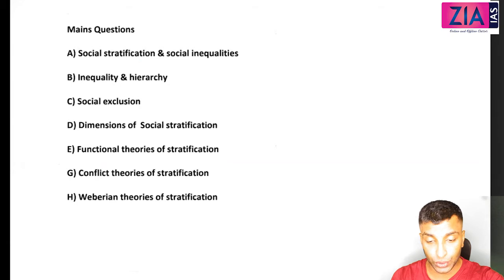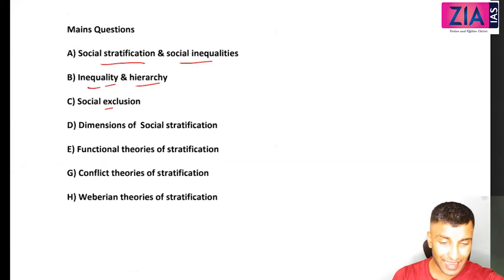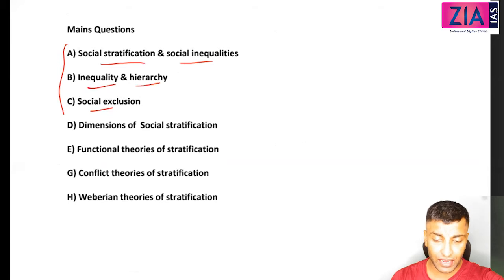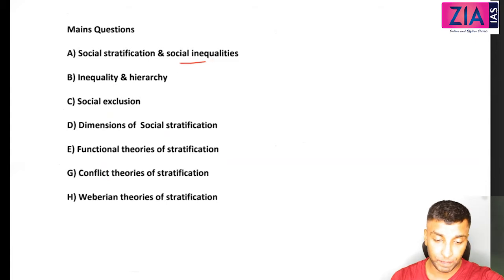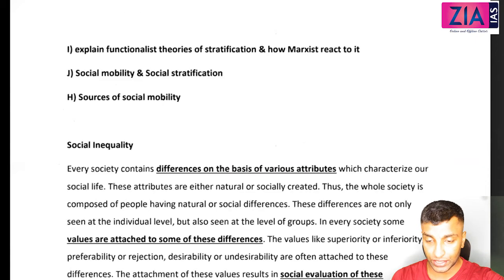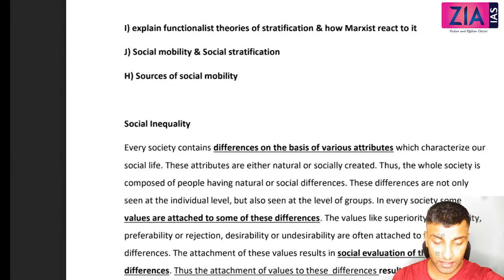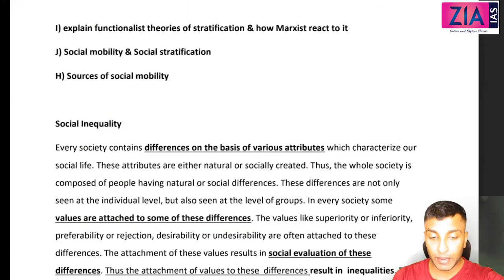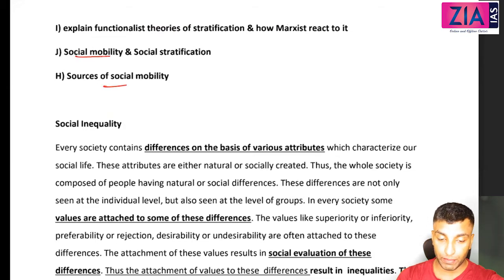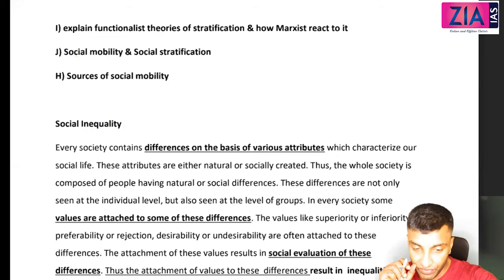Social stratification and social inequalities, inequality and hierarchy, social exclusion. These are direct questions. Dimensions of stratification, functional theory, conflict theory, and Weberian theory. So you can see these all are direct questions. Then functionalist theory on stratification, how Marxists react to it. So first you talk about functional theory, then you talk about Marxist theory. Both we are studying. Social mobility and then source of social mobility. Okay, so that's about the topics that we need to cover.